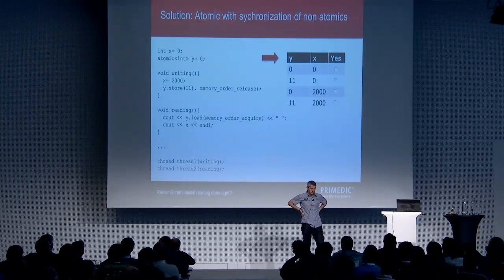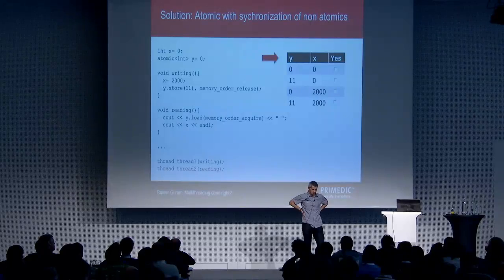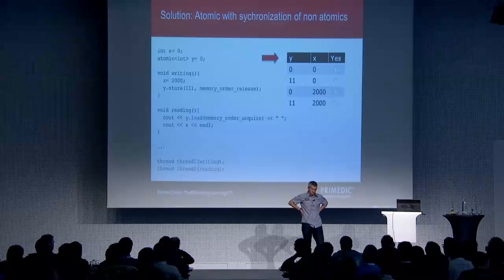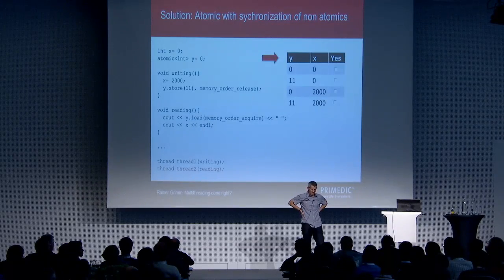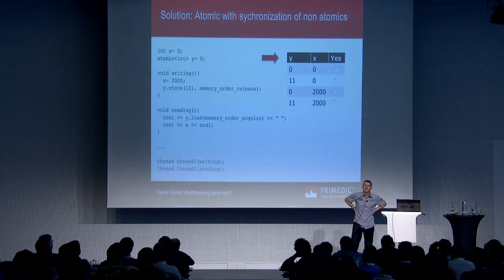But if you maybe still read 0, then there's no synchronization at all, and that's the data race the other one was mentioning. So as long as you read 11, you don't have a data race, but if you still read 0, then you have a data race, because there's no synchronization unless you actually read back the value that was written. Okay. Of course, yeah, okay.